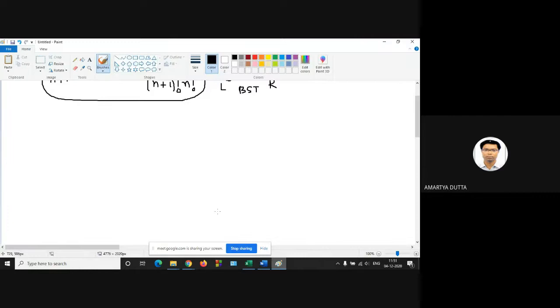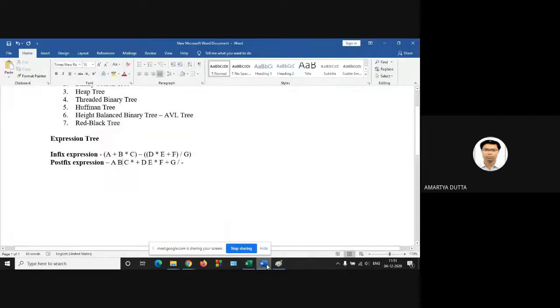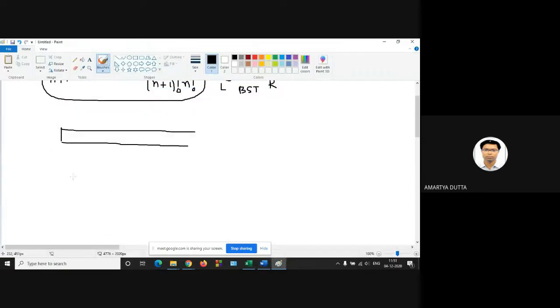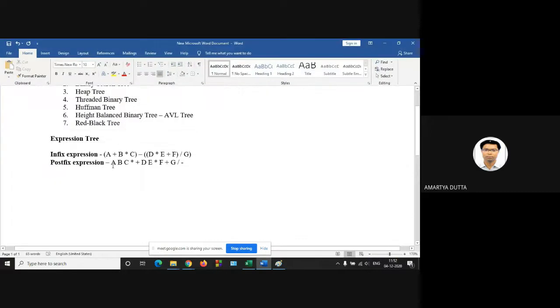Now, the rule is that you have to scan from left to right in the postfix expression. If you have an operand, then insert it in the stack.